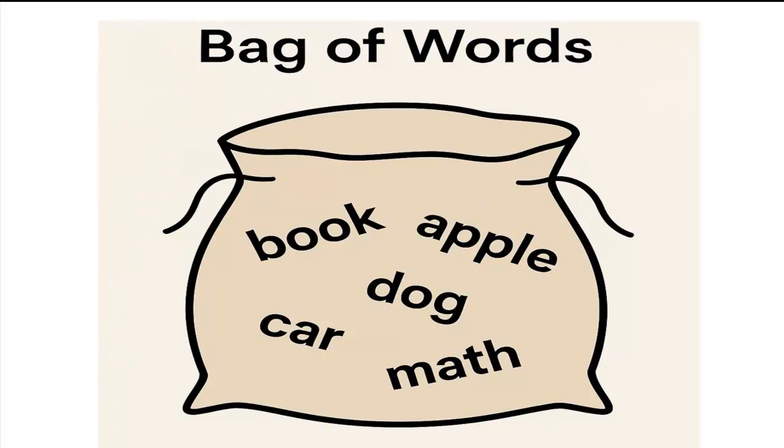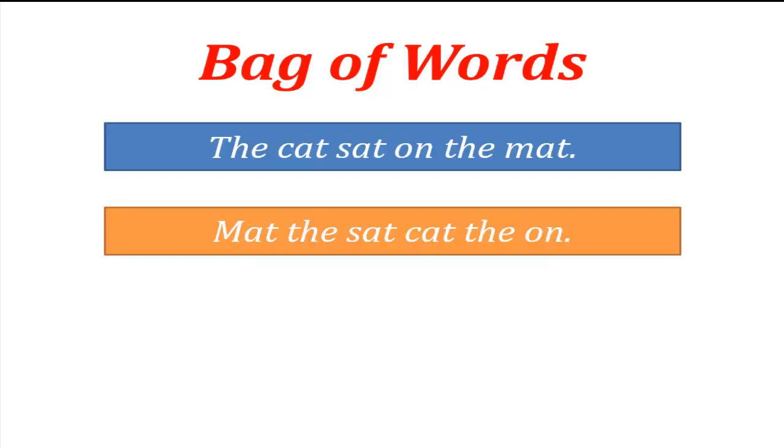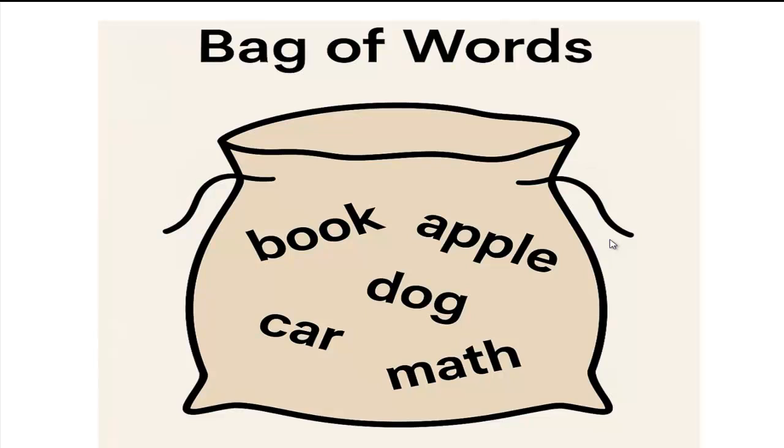As you know, text and language are sequential, meaning the order of words matters. Scramble the words and you may lose the meaning. You can see here our first sentence, the cat sat on the mat. If we scramble the words of this particular sentence, you get: mat, the sat, cat, the on. Same words, but a different meaning or no meaning at all. Still, many NLP methods ignore word order and instead just count how many times each word appears. This is called the bag of words model. We only care about word frequency, not order.